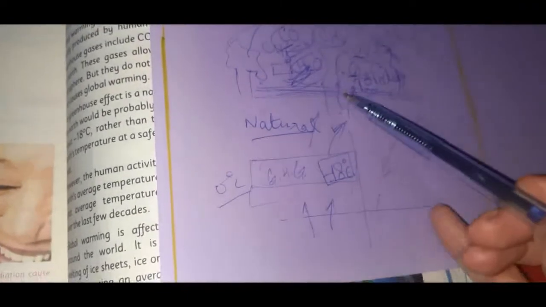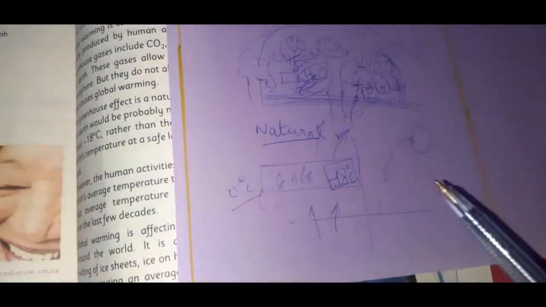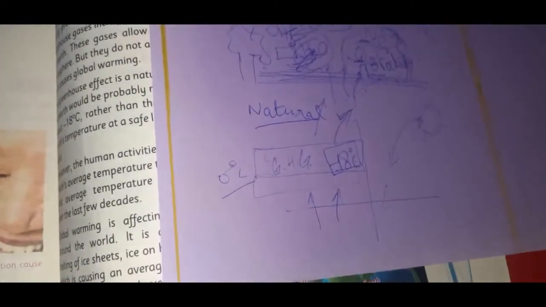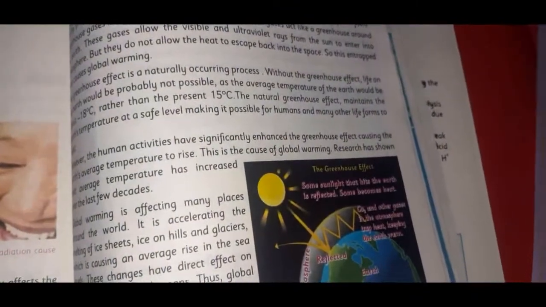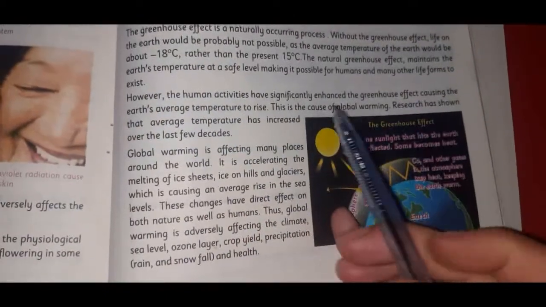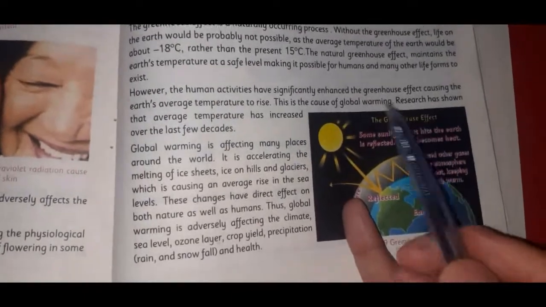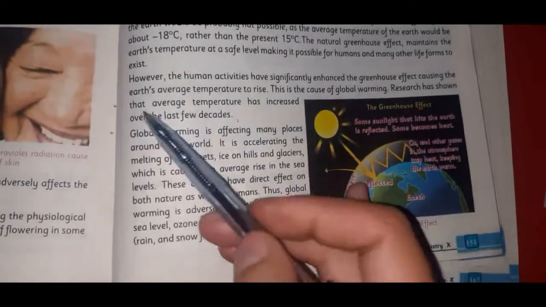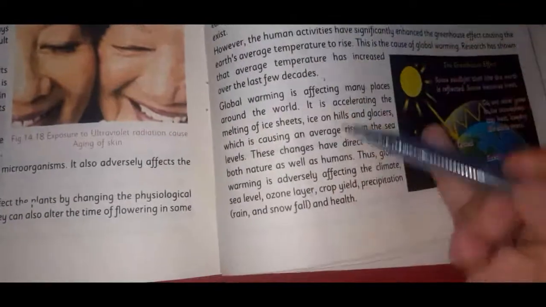But because of all human activities, anthropogenic sources, greenhouse gases are increasing day by day, and because of that, as there is more concentration, more heat will be absorbed and more heat would then be given off as well, right? So it is making our environment hotter and hotter. Human activities significantly affect the Earth, causing its average temperature to rise. This is the cause of global warming. Research has shown that the average temperature has increased over the last few decades.